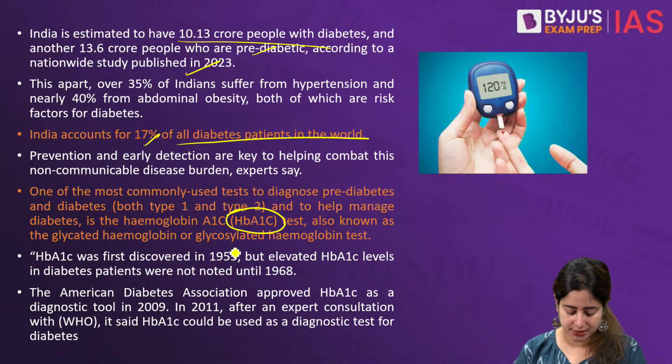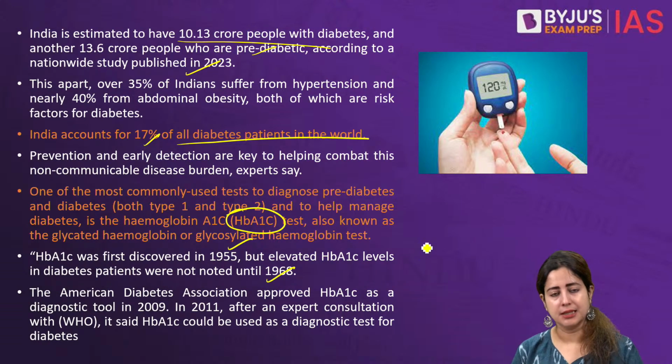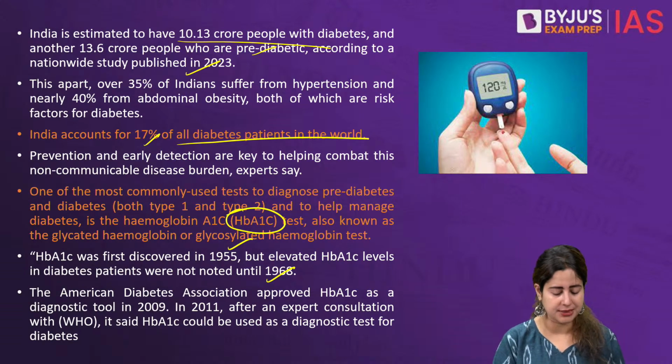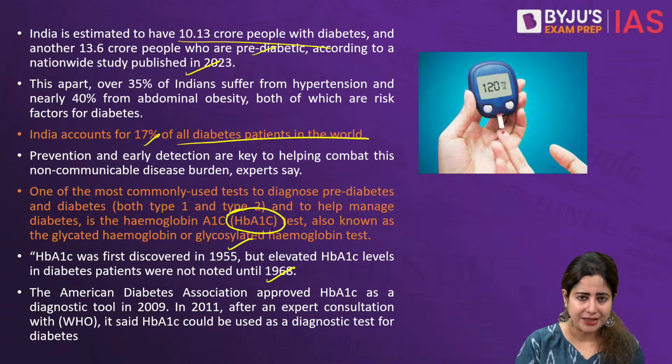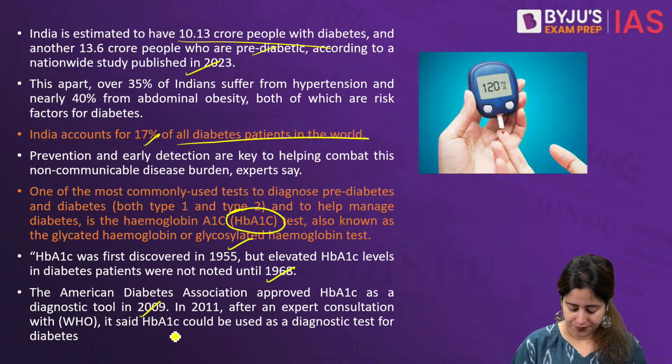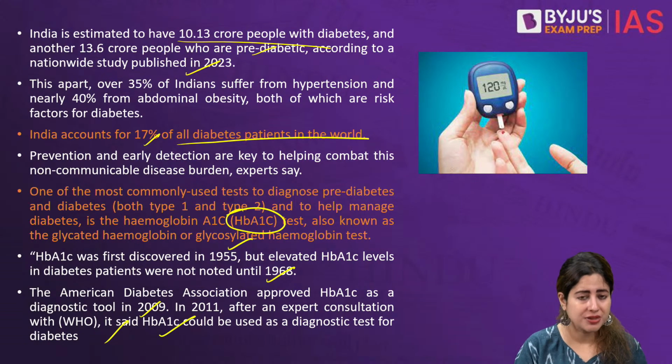Initially it was discovered in 1955 and it did not come into popular medical practice until 1968. The American Diabetes Association also approved this test as a diagnostic tool for diabetes in 2009. After 2011, most countries are now depending on the reading of this test alone.